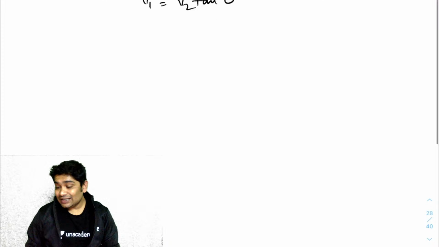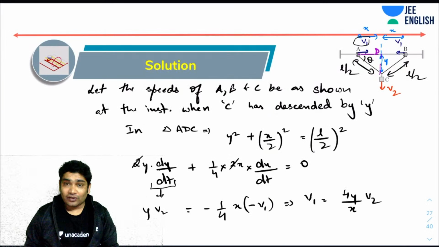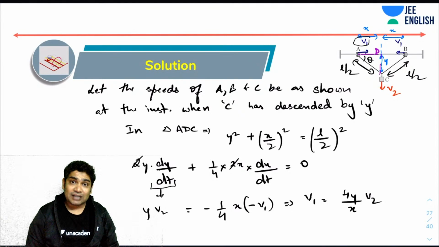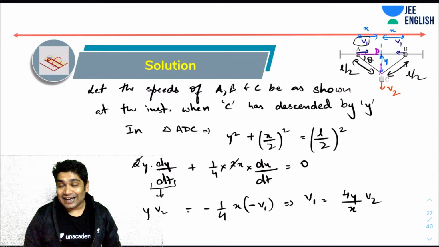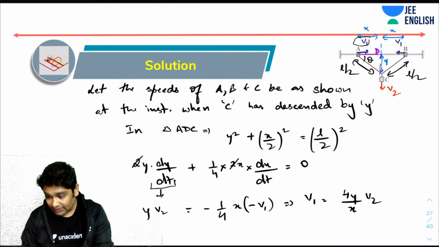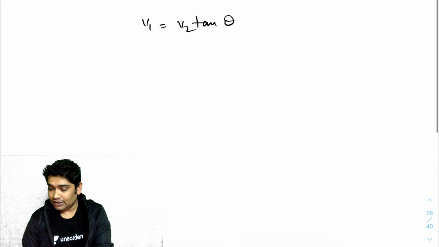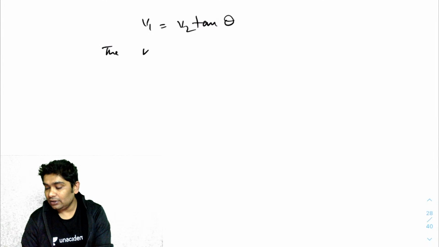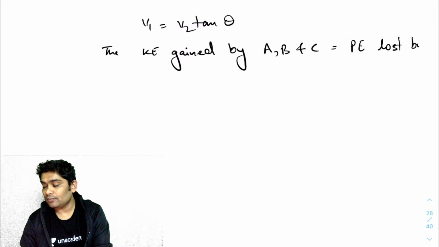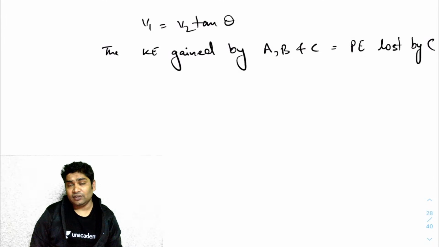Now let's talk about some energy consideration. As C is coming down, v1 and v2 are the speeds that these masses are gaining, right? So where are these speeds coming from? This is coming from the potential energy that C is losing. So can I say the KE gained by A, B, and C equals PE lost by C. There is no other external force doing work.